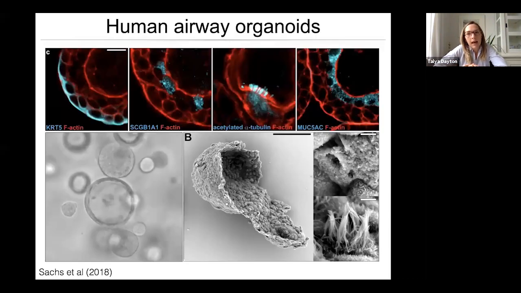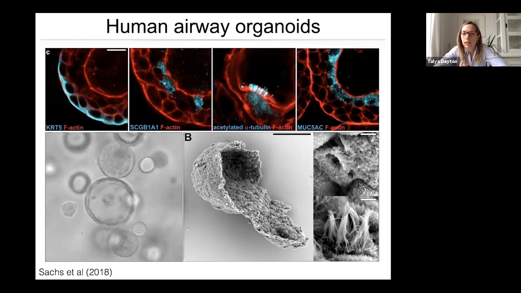So in the lab, prior to me joining, a previous postdoc in the lab established what we call airway organoids. These are organoids derived from human lung tissue. What I'm showing you here is some of the characterization that Norman did on these organoids. Through this characterization, he was able to show that these organoids express keratin 5, so they have basal cells, and they express markers for club cells, which is a secretory cell type.